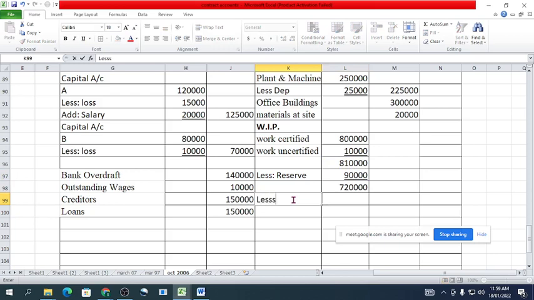Again less cash received. Cash received 6 lakh rupees. Okay, then we will get the final balance: 7 lakh 20,000 minus 6 lakh rupees. Okay, 1 lakh 20,000 rupees.